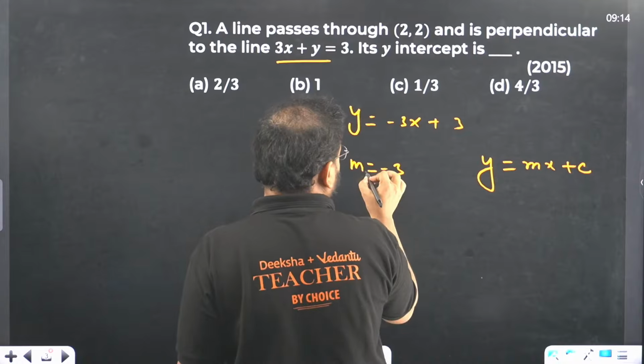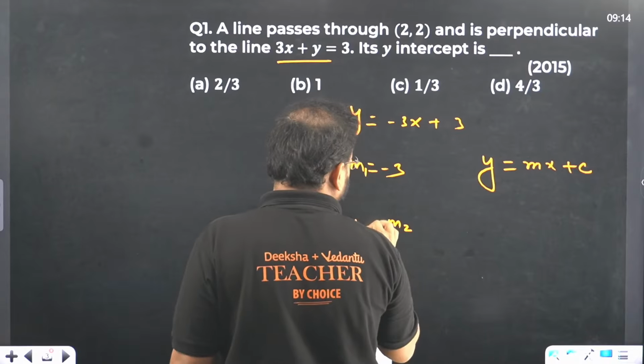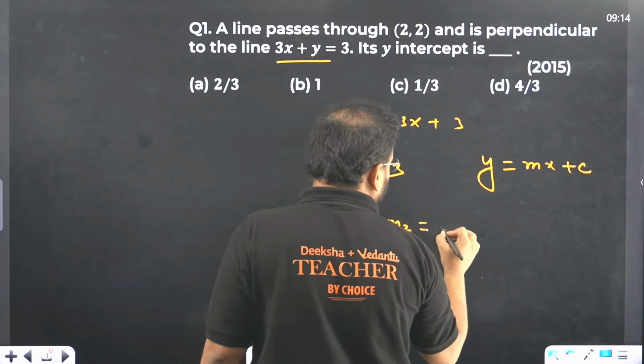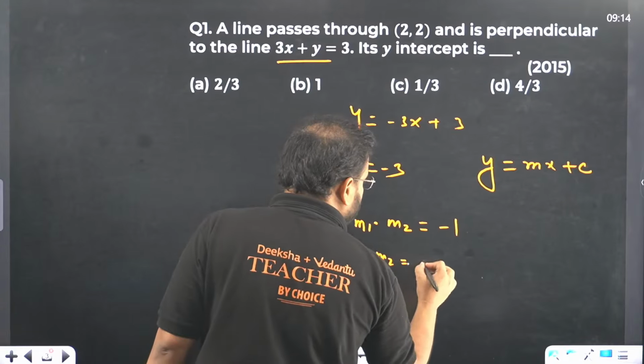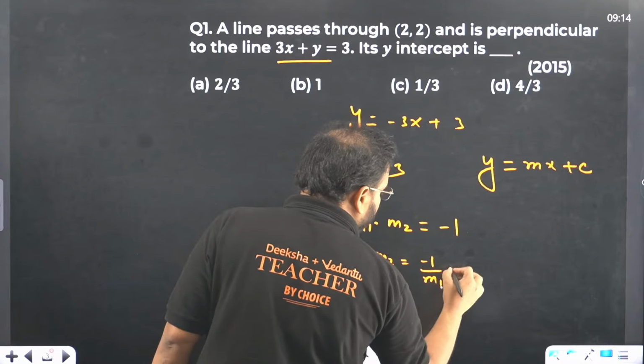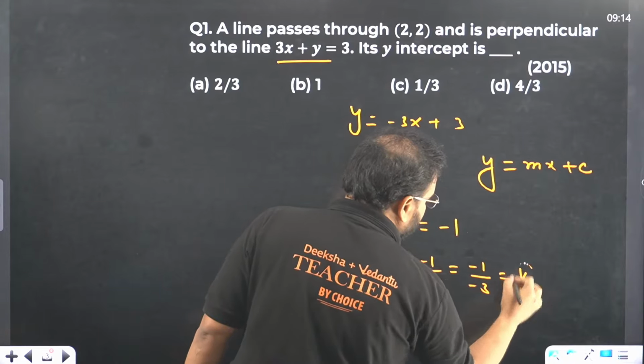So basically let's call this m1 actually. The required line, if I call the slope m2, we know that they're perpendicular. So m1 dot m2 will be what? Minus 1. So we write the value of m2 as minus 1 upon m1, which becomes minus 1 upon minus 3. Answer is what, beta? Answer is 1 by 3.